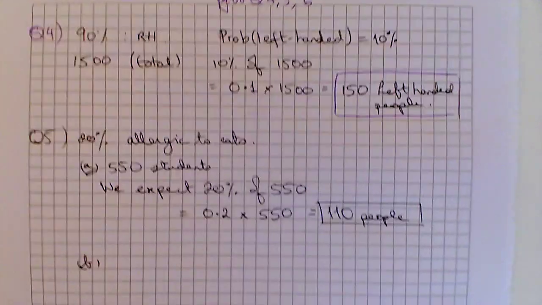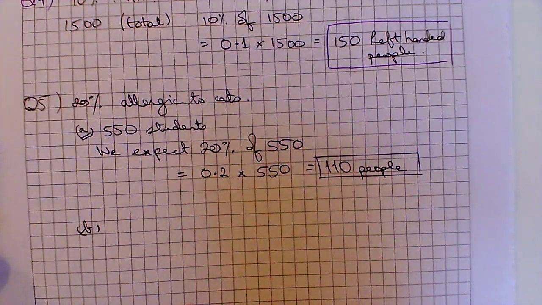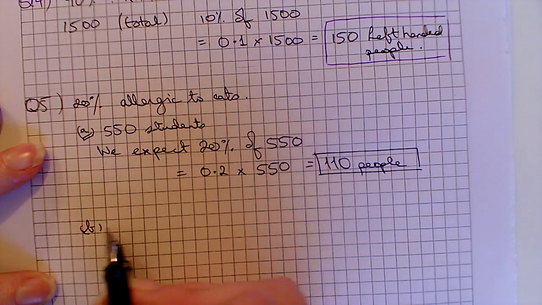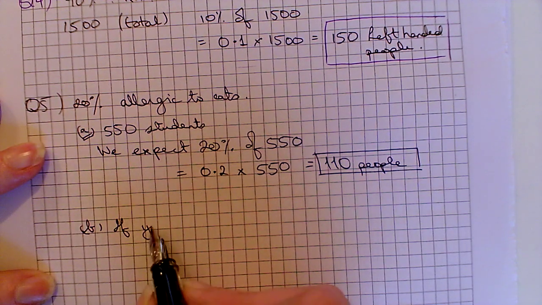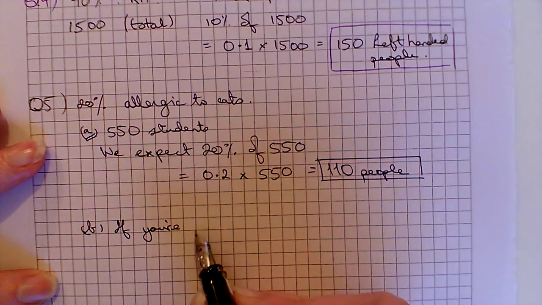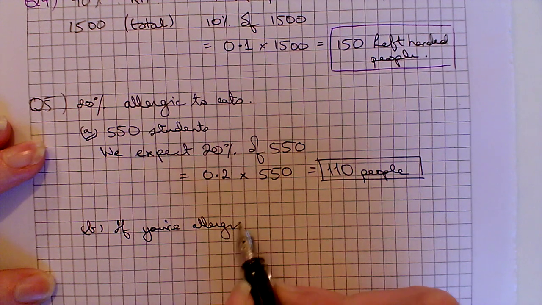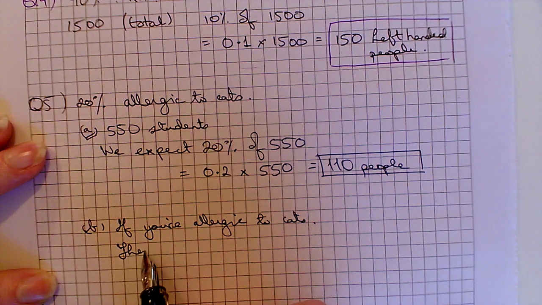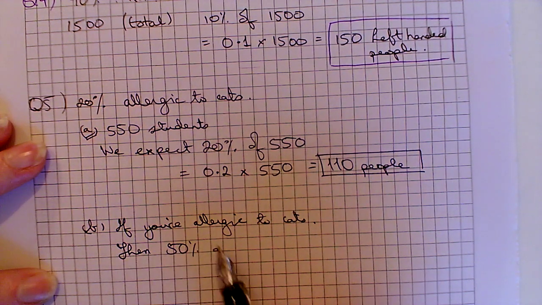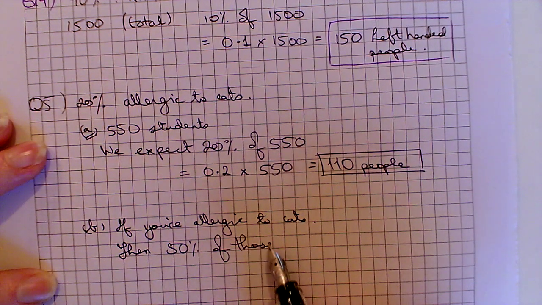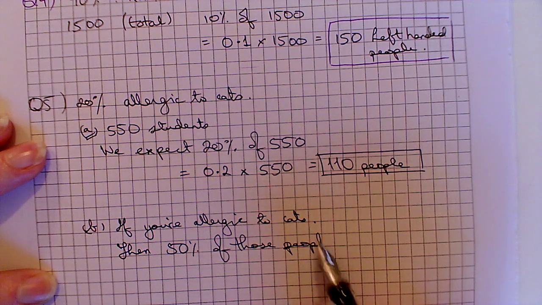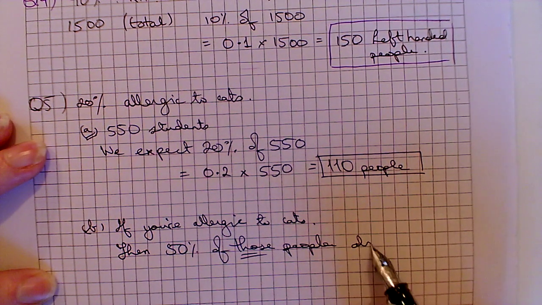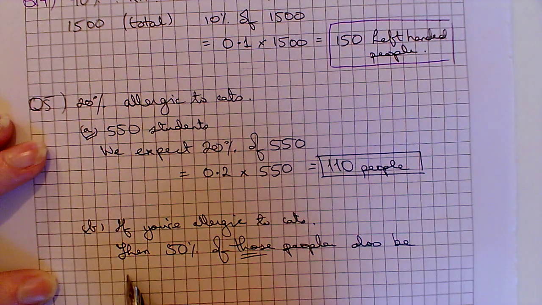Now, the study also finds that 50% of the people, so if you're already allergic to cats, then 50% of those people will also be allergic to dogs.